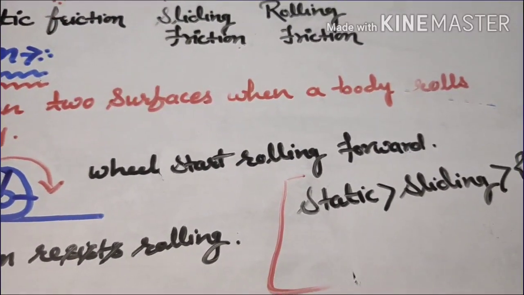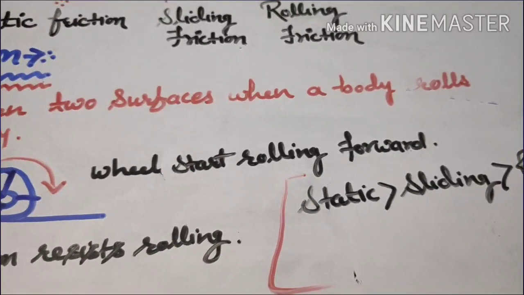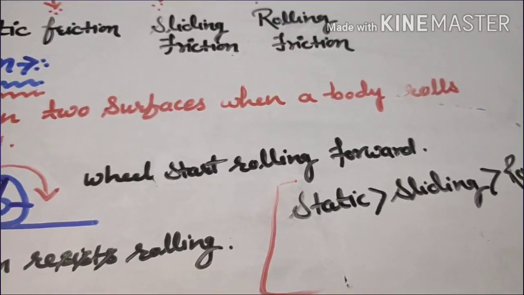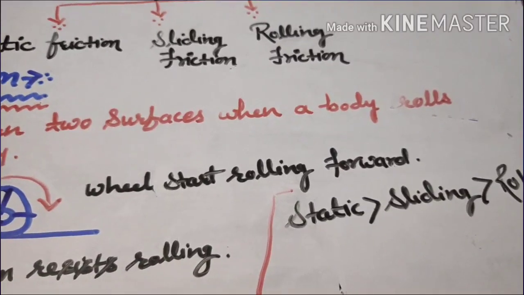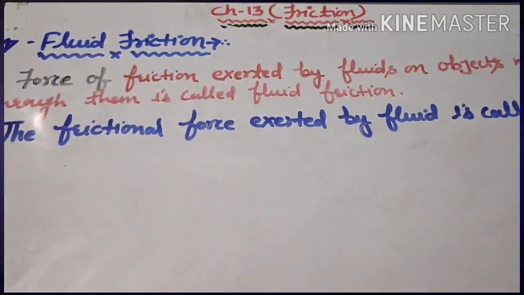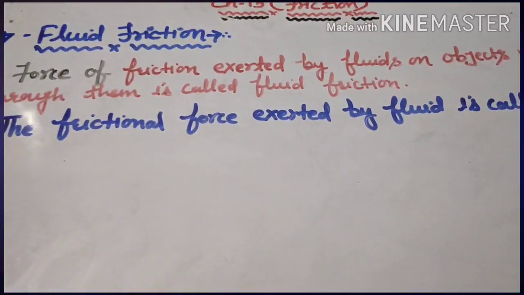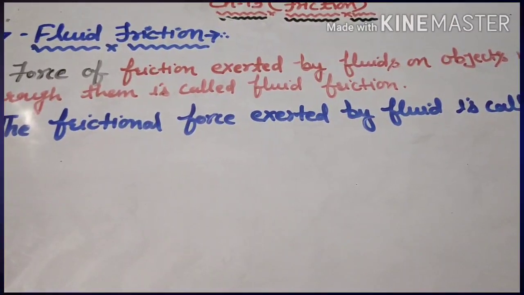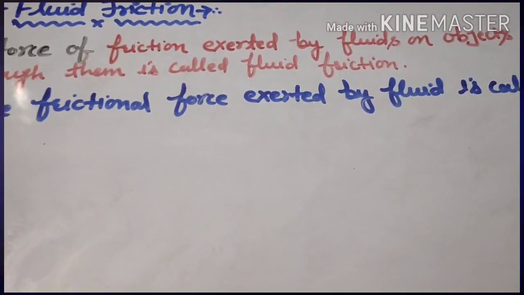In case of sliding friction, objects begin to move with uniform speed, and in case of rolling friction, objects move very easily with less force. So now the next one is fluid friction. Till now we have discussed friction exerted by solid on solid objects, right? But fluids also exert friction.